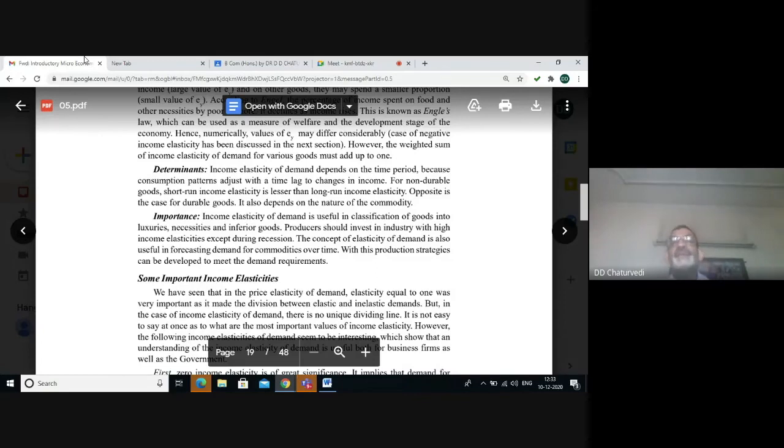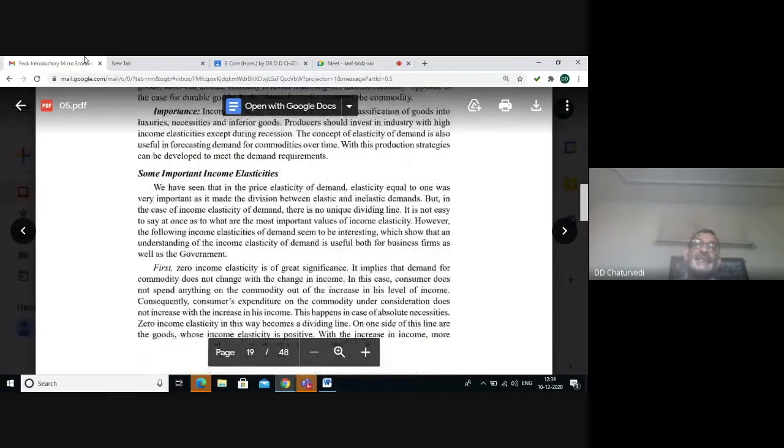As I said, when income elasticity is negative, the commodity becomes inferior commodity. But when income elasticity of demand is more than 0, it becomes normal or luxurious commodity. When income elasticity of demand lies between 0 and 1, it becomes necessity of life.